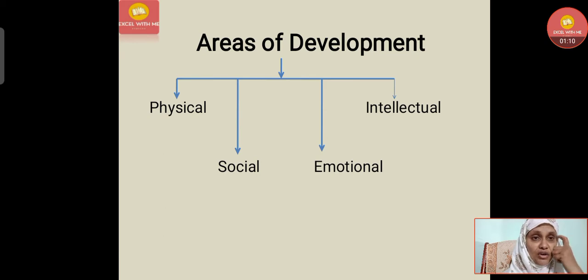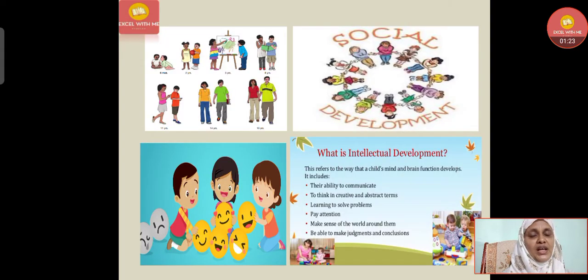Now, areas of human development. What are the different areas? There are 4 different areas of development. Number 1, physical. Number 2, social. Number 3, emotional. And the 4th one is intellectual. Now let's understand one by one in detail. The first one is physical development. Physical in the sense that whatever the physical body appearance and so on develops is called physical development.